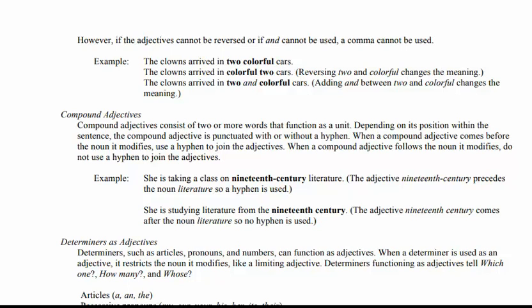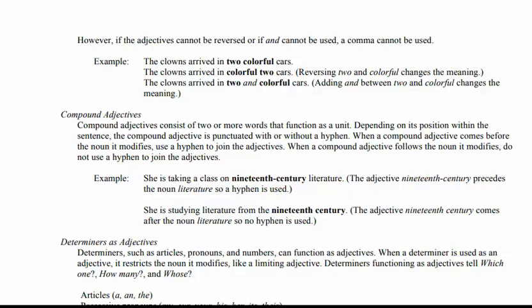Or you can say the clown arrived in colorful two cars. By reversing, it changes the meaning. Note it down. If we use the adjectives in such a way that reversing them can totally change your sentence, we don't use the comma between them.